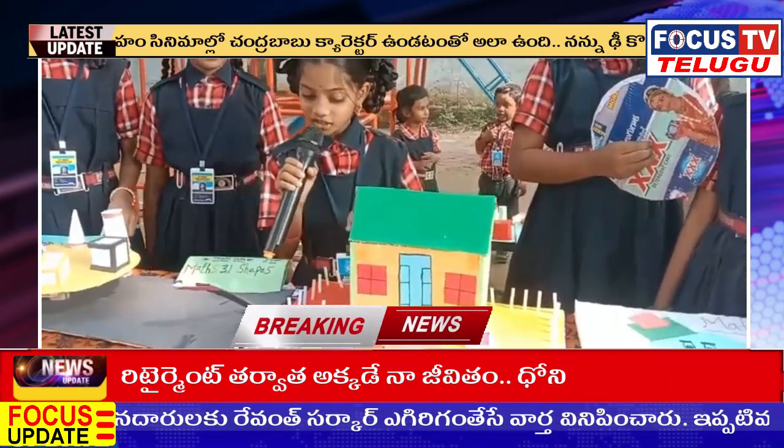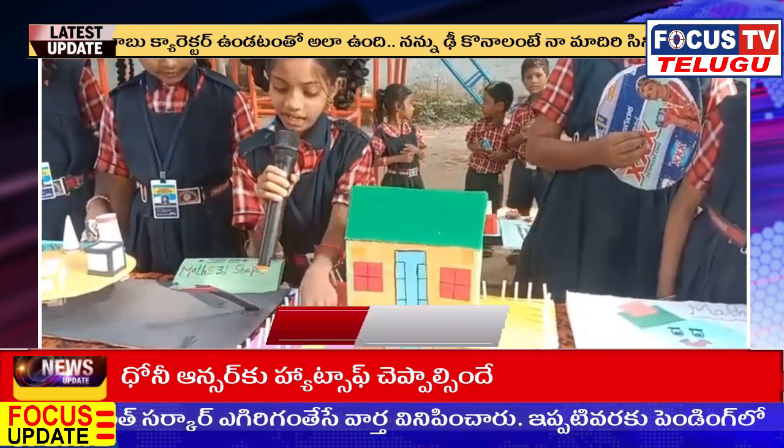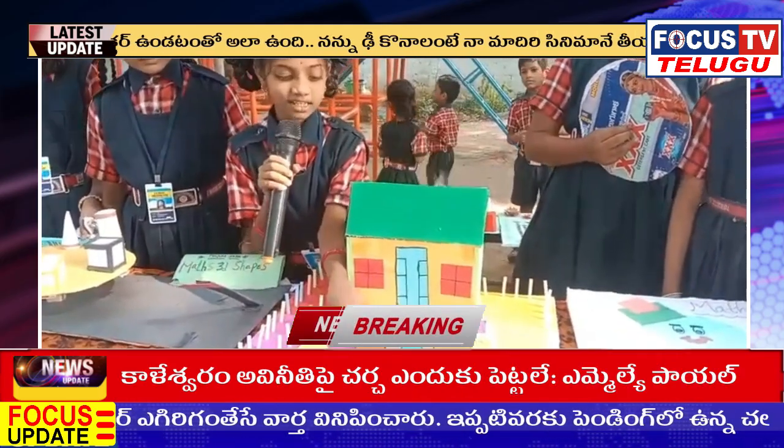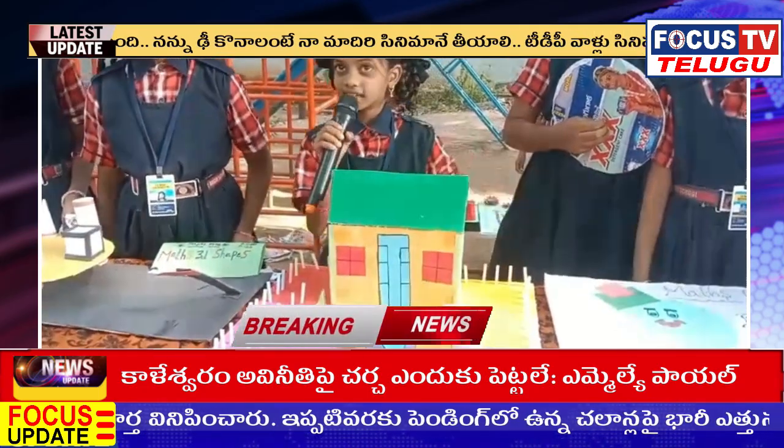This is a house. This is a cone. This is a cube. This is a rectangle. This is a square. This is a circle. This is a rectangle.